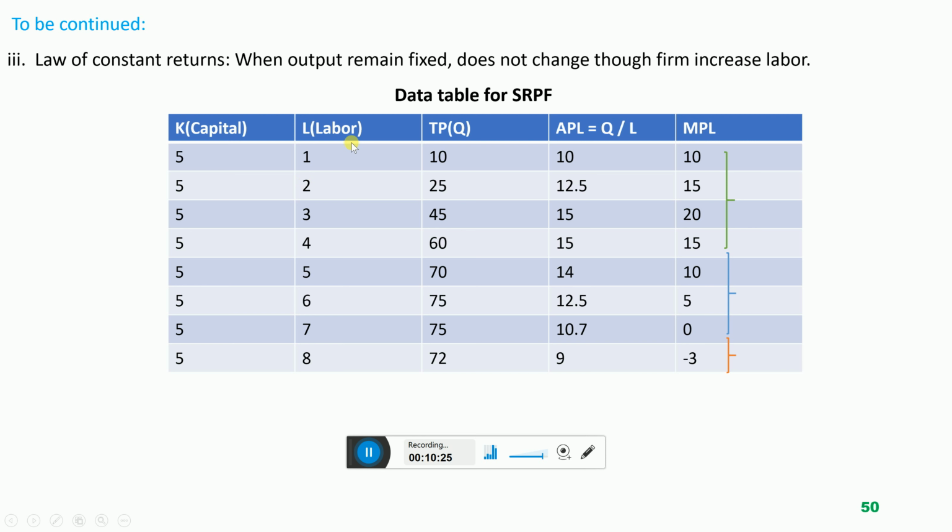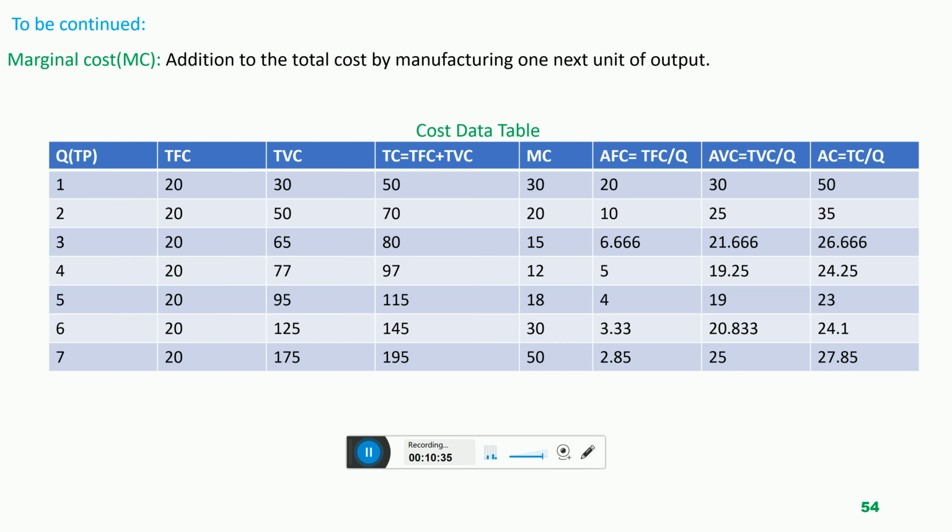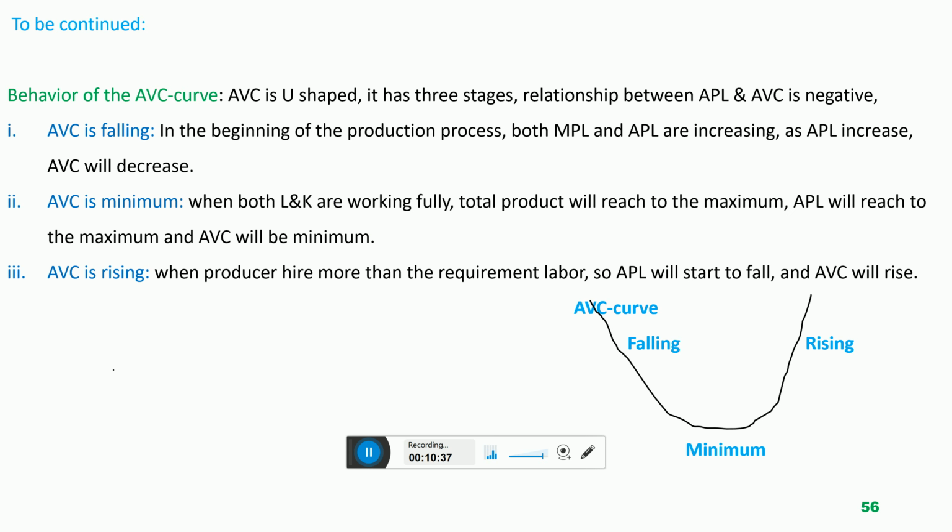This is the process. This is one labor, total product 10. This is second labor, total product 25. APL increasing, MPL increasing. So in the production process, when the producer increases labor and divides the duties among the labor, output increases at an increasing rate.